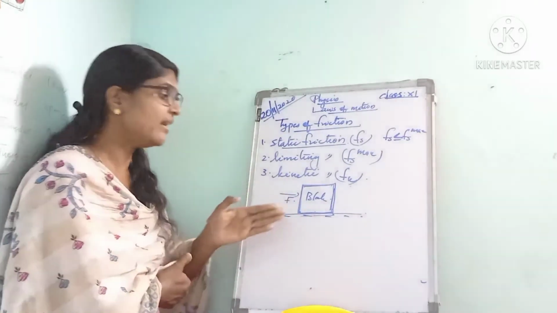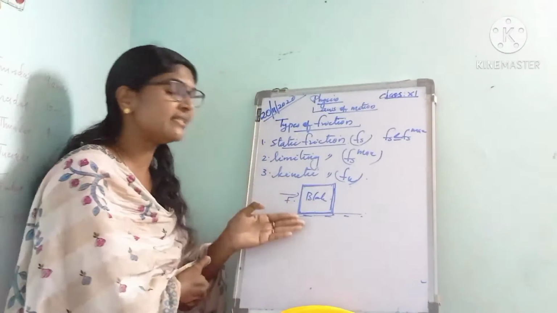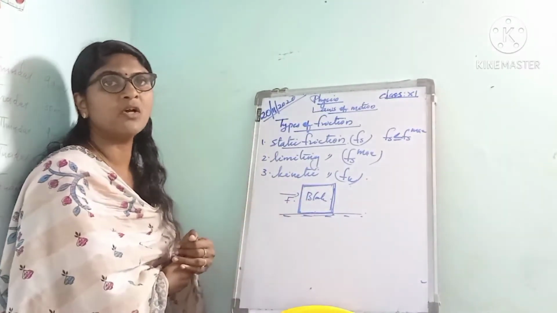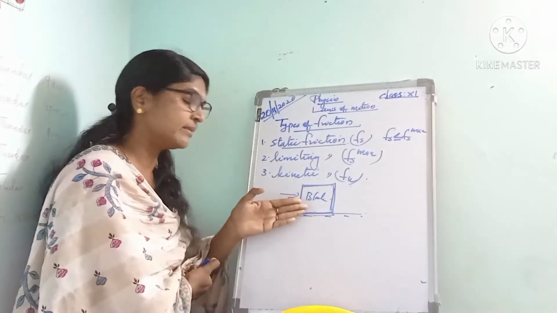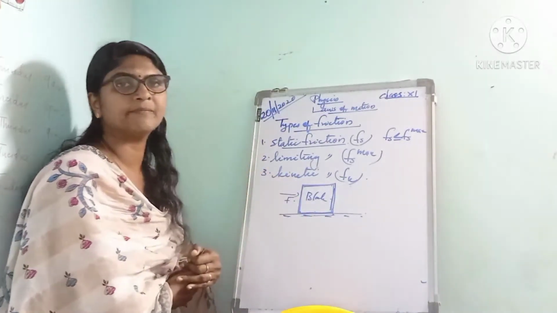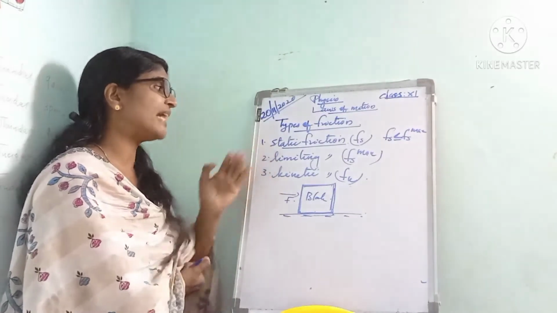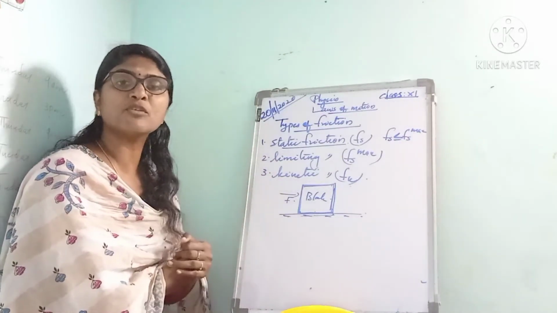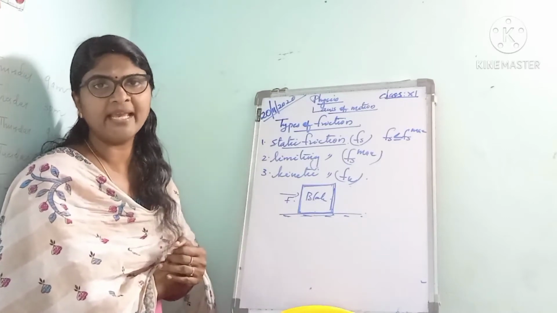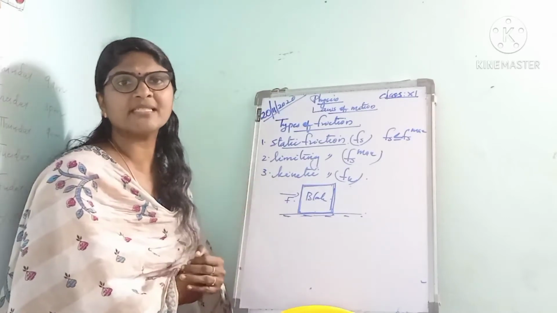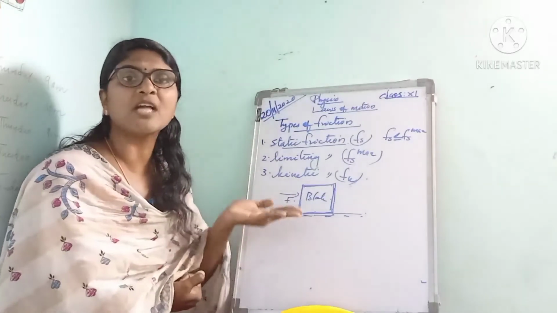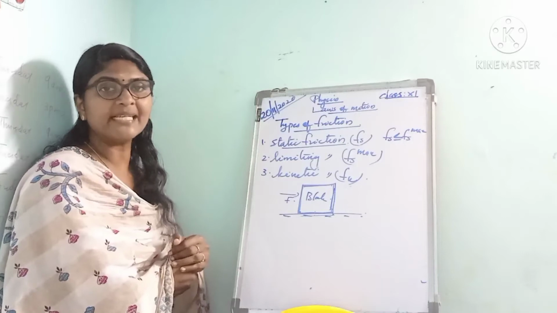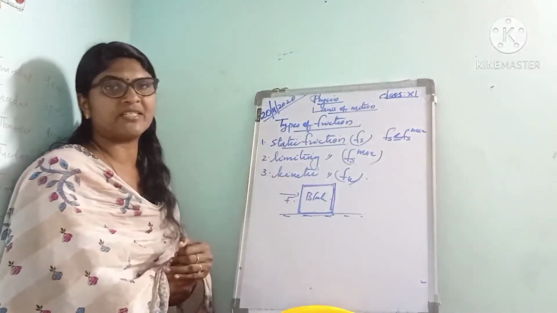that exists between the surface of the block and the surface on which the block lies. That frictional force is called the static friction. It is the force of friction that comes into play between two bodies before one body starts to move over the surface of another body. That is called the static friction.